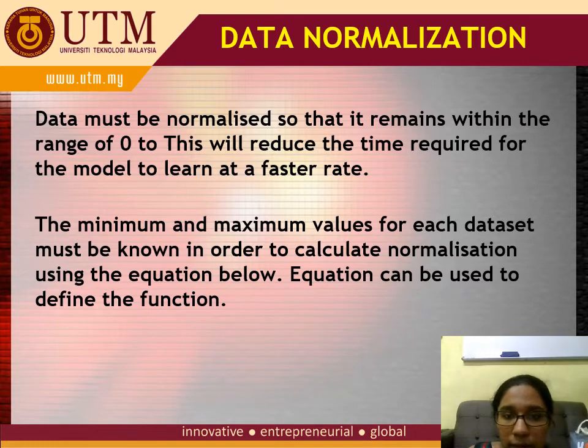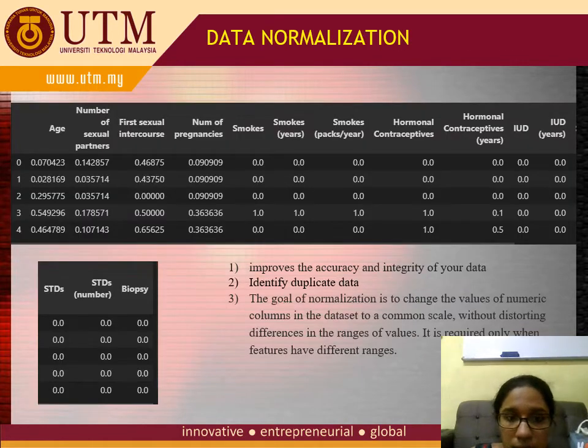For chapter 4, I did data normalization. The data has been normalized here, and the values showing 0.0 are states. The reason for data normalization is to improve the accuracy and integrity of my data and identify duplicate data. The goal is also to change the values of numeric columns in the dataset to a common scale without distorting the differences in the range.